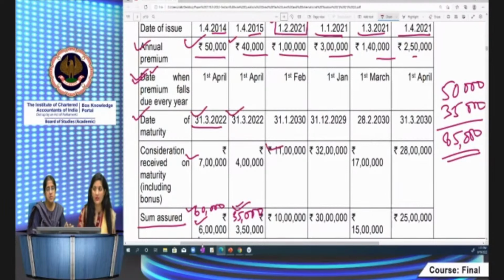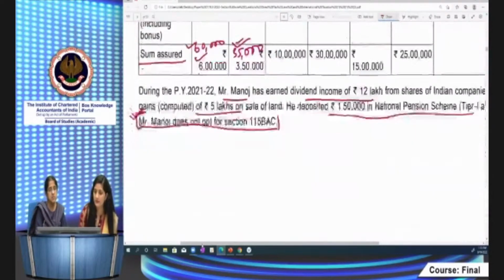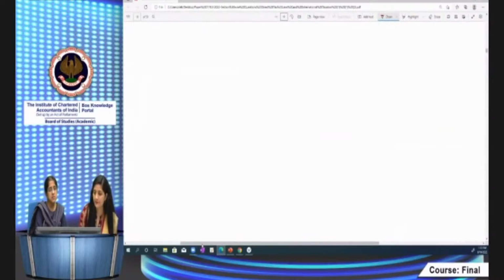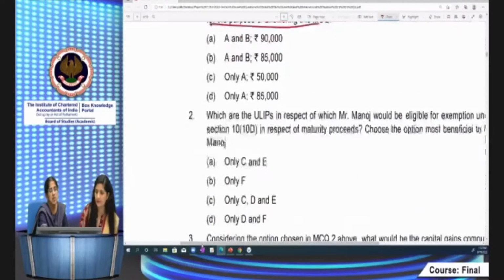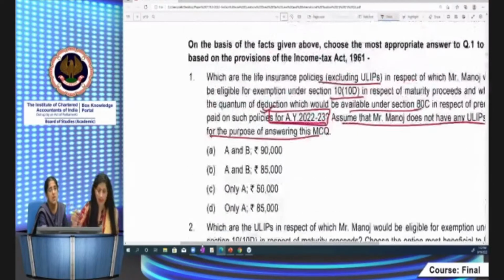Others are also eligible, but only these policies are asked in this question. So what would be the correct answer? It's only A. Answer would be only A is eligible for exemption, and deduction under section 80C would be 85,000.